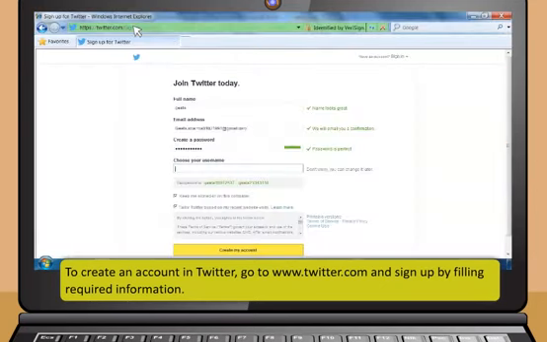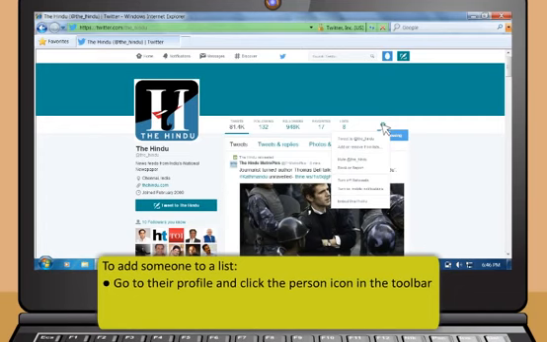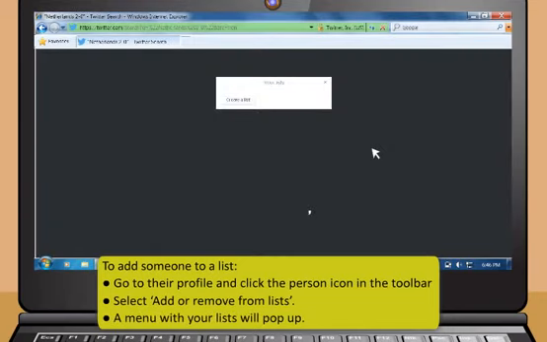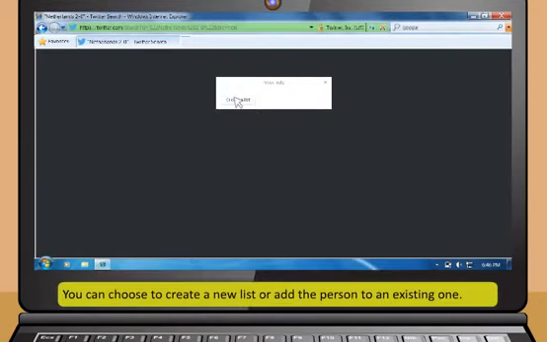To start following the persons of whom you want to receive tweets, use the menu tab displayed in the home page and then click on Follow button displayed under Who to Follow section. To add someone to a list, go to their profile and click the person icon in the toolbar and select Add or Remove from Lists. A menu with your lists will pop up. You can choose to create a new list or add the person to an existing one.